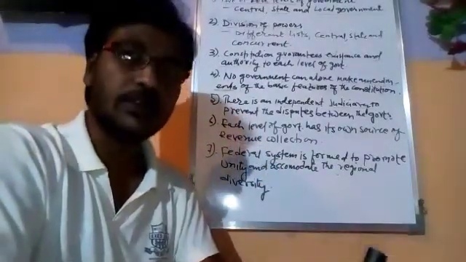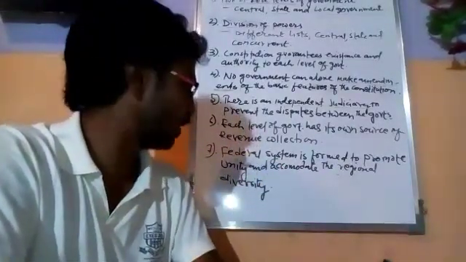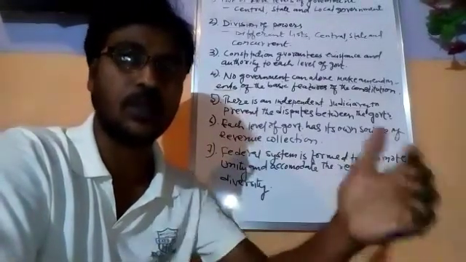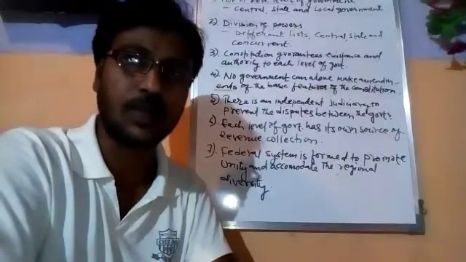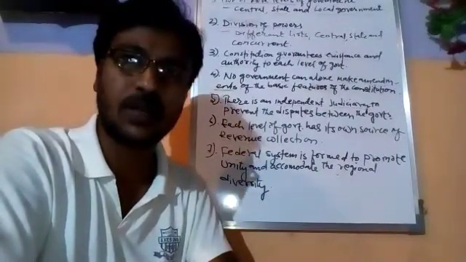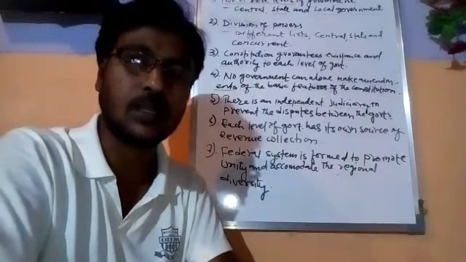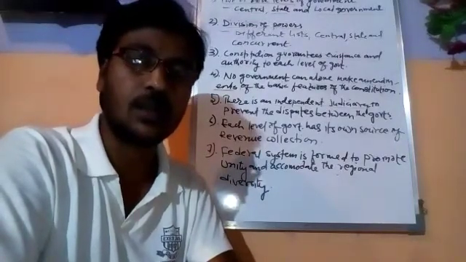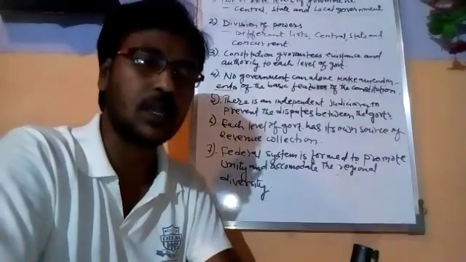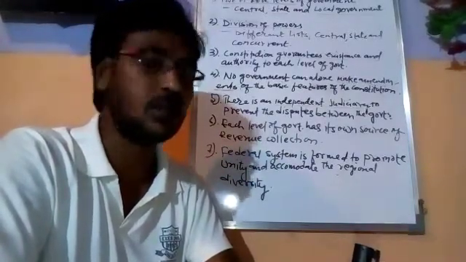Therefore, the federal system has been formed to maintain this unity in diversity. Though we have different state governments and different regional governments, still India is a state of unity, one unit, one government.